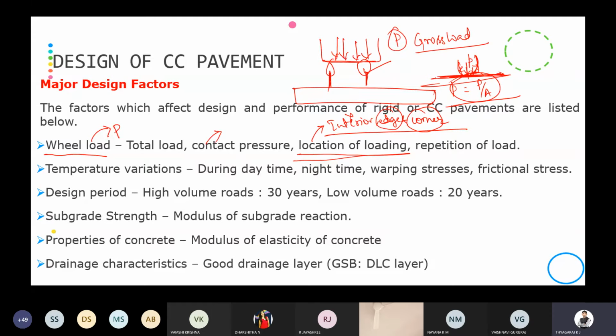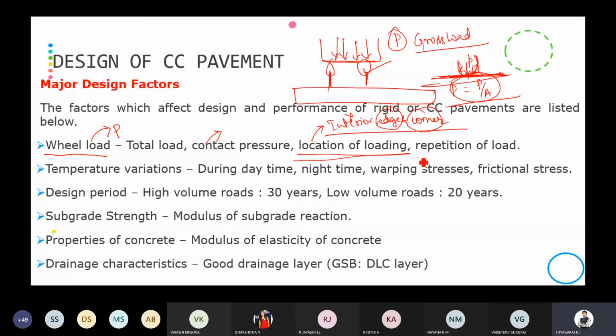Because the tendency of the Indians is moving to the corner or the edge of the road rather than the interior position. So if the load is very less at the interior position, the pavement will not fail. If the load is applied on the edge or corner portion, the pavement actually fails.